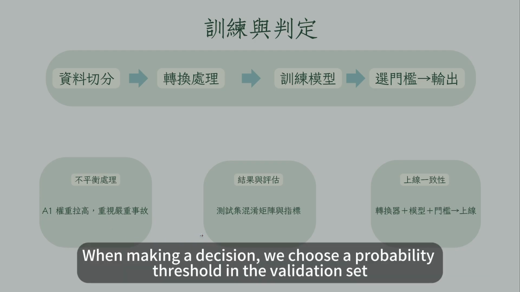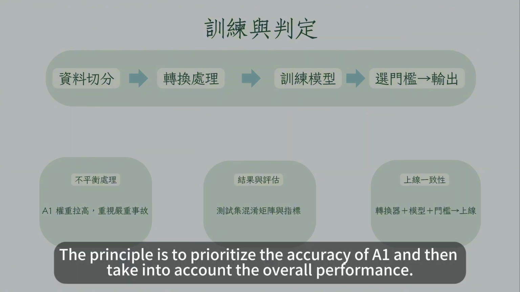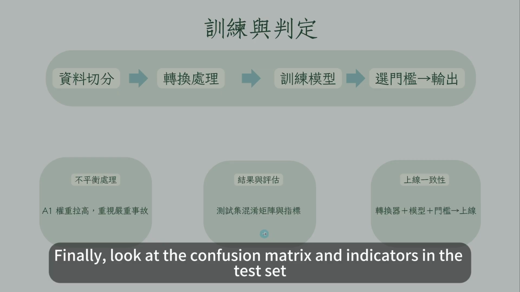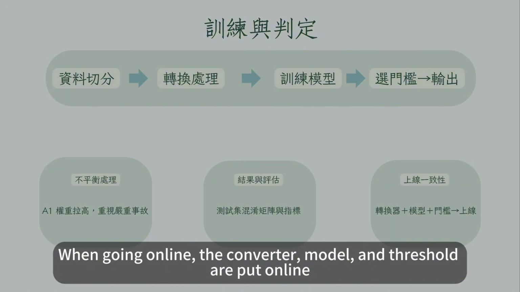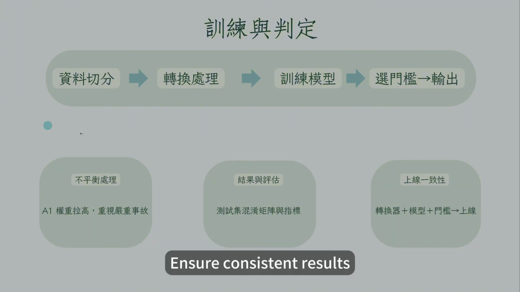When making a decision, we choose a probability threshold in the validation set. The principle is to prioritize the accuracy of A1 and then take into account the overall performance. Finally, look at the confusion matrix and indicators in the test set. When going online, the converter, model, and threshold are put online. Ensure consistent results.